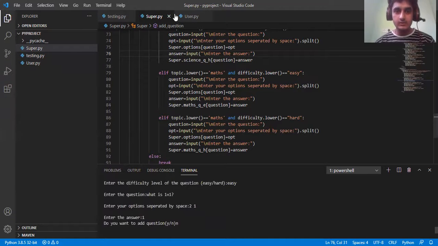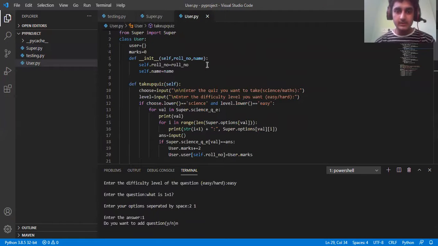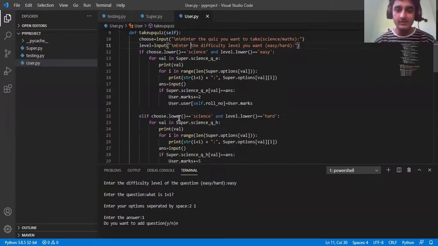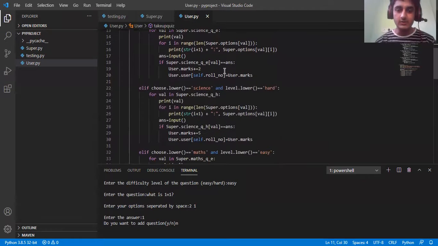This is it. These are my classes. And one more thing, I've imported super over here. If I didn't, then I couldn't have done all this.